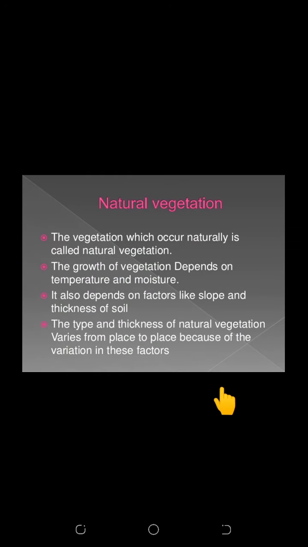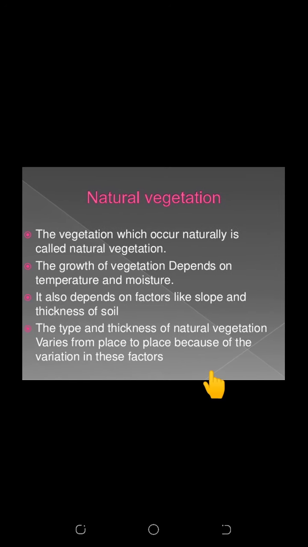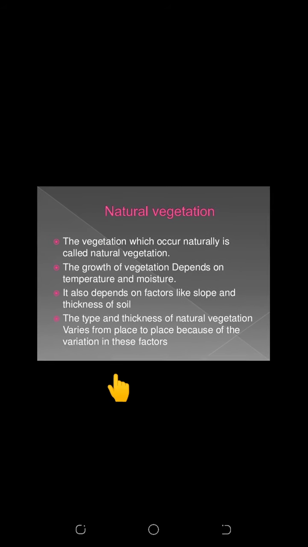Do you know that the growth of vegetation depends on temperature and moisture? It also depends on factors like slope and thickness of soil. The type and thickness of natural vegetation varies from place to place because of the variation in these factors.